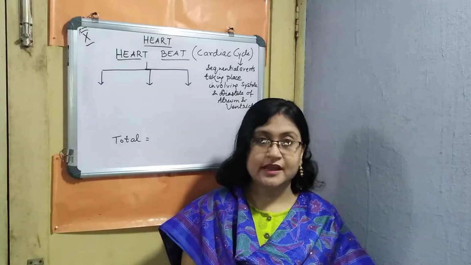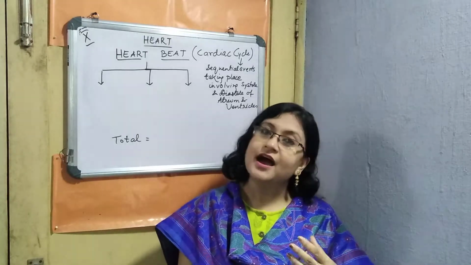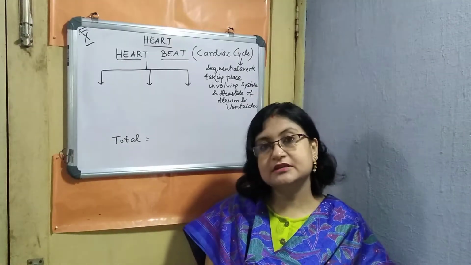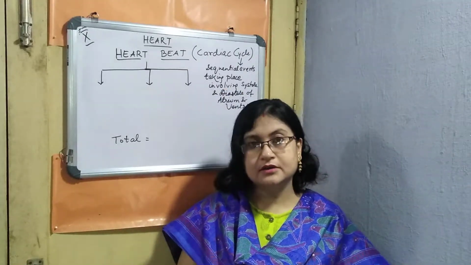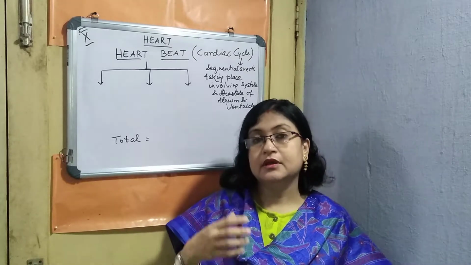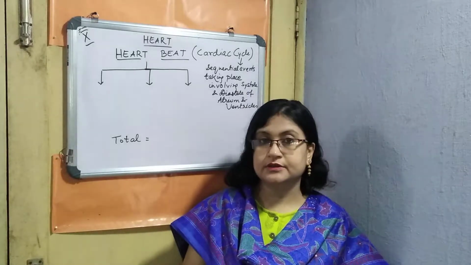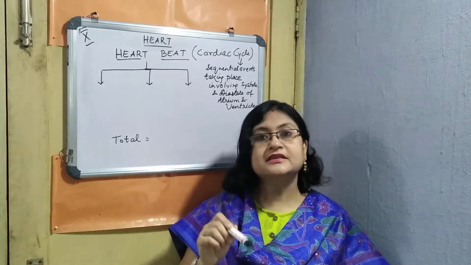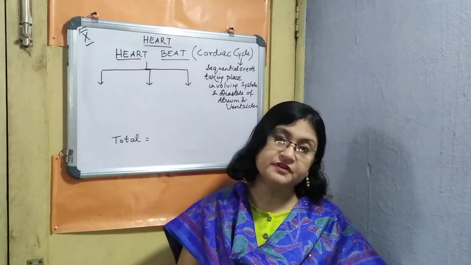What is your heartbeat? Anyone can ask you that. Now what do we mean by that? In biological terms, heartbeat can be termed as a cardiac cycle. As we know, when we relate anything with the heart, it is known as cardiac. One cardiac cycle, when it completes, is completing one heartbeat. I repeat, one cycle when it completes is one heartbeat. So let's see what a cardiac cycle is first.